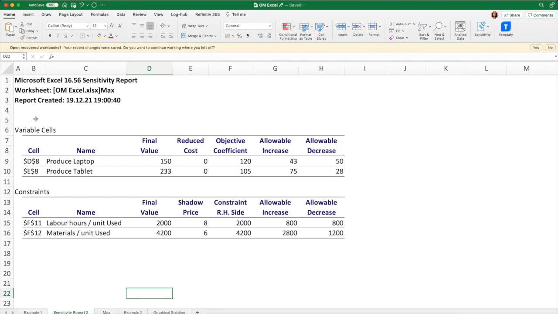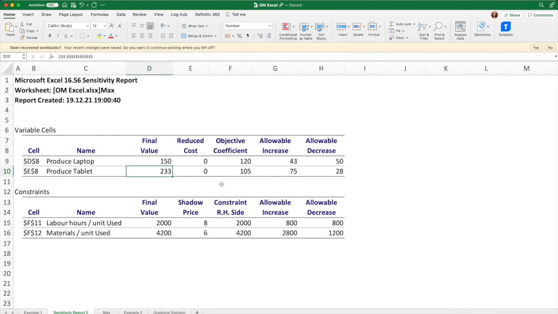The first part focuses on the decision variables. The final value cells show the optimal decision variable solution for the production quantity. So optimally, Maurice needs to produce 150 laptops and 233 tablets. In Maurice's case, both values are above 0. The reduced cost part refers only to decision variables that are 0 in the optimal solution.